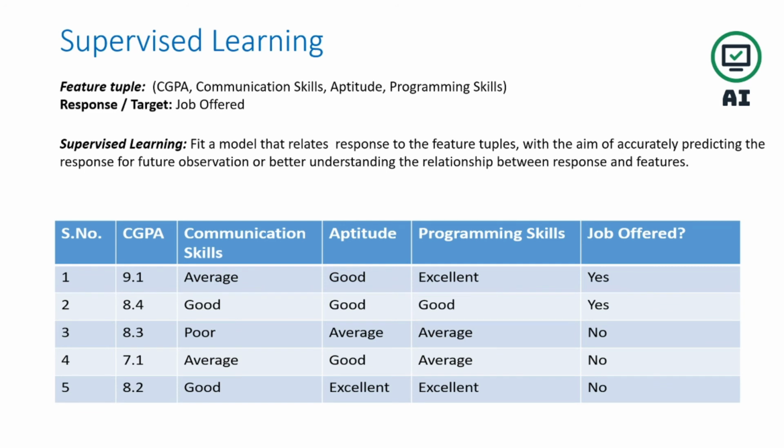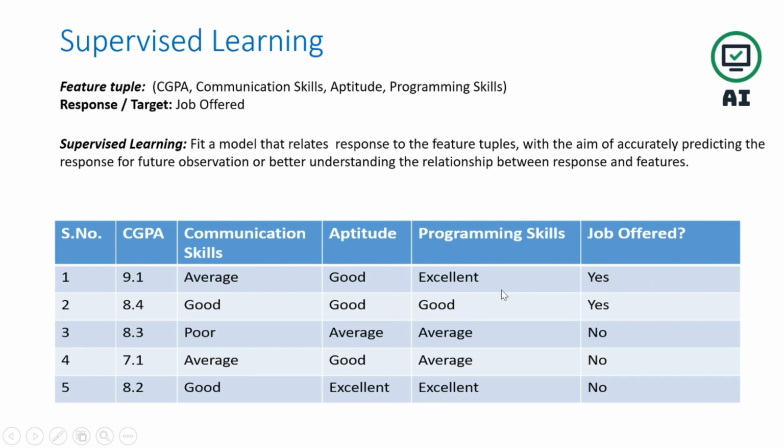Supervised learning fits a model that relates response to the feature tuple with the aim of accurately predicting the response for feature observation or better understanding the relationship between response and feature. So you can see here serial number 1, CGPA 9.1, communication skill average, aptitude good, programming skill excellent, and job offered here. So this one data set has the combination of feature and response target.